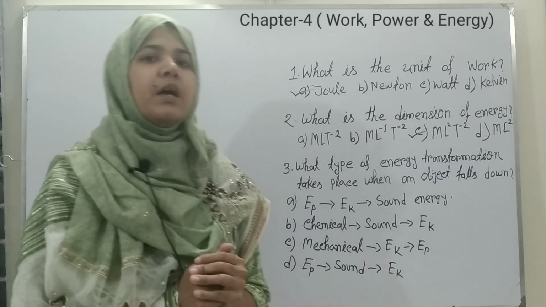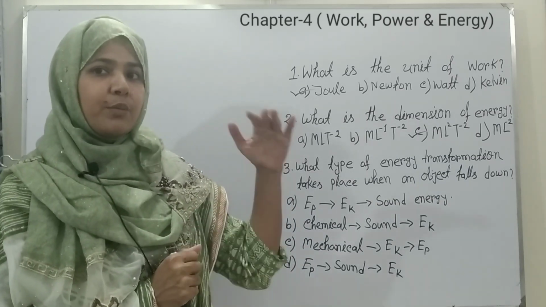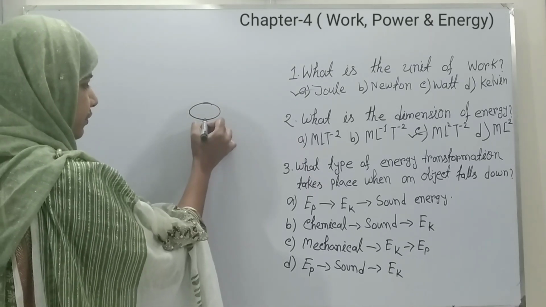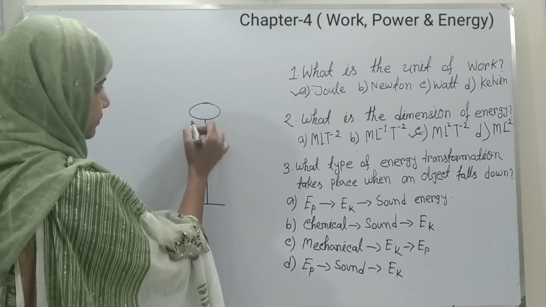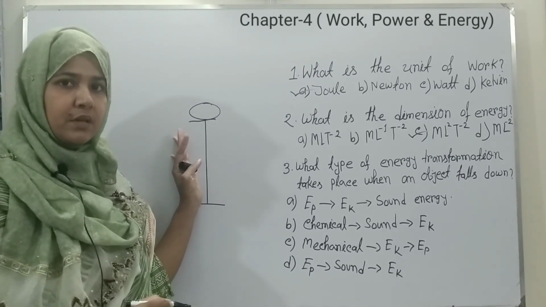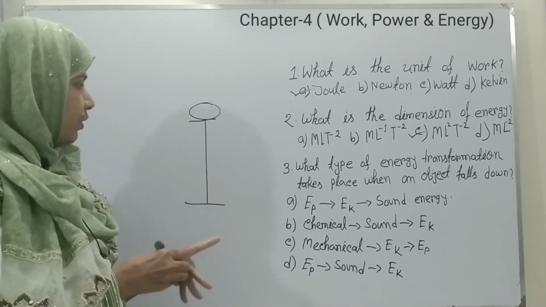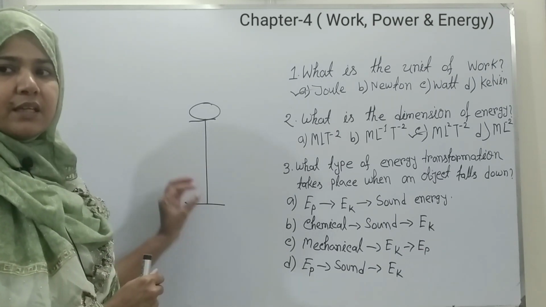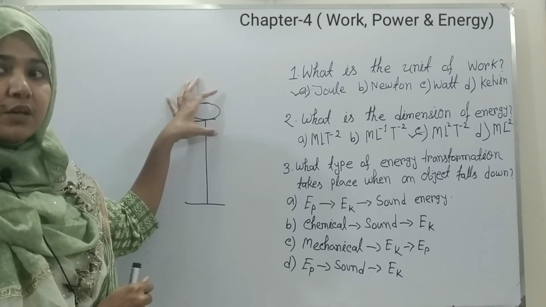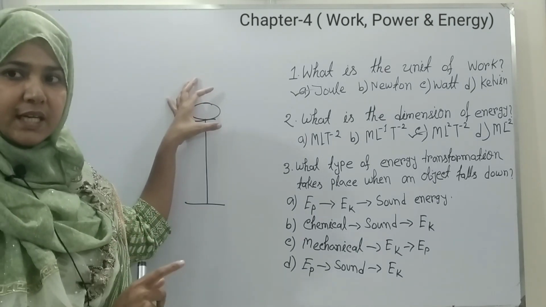Now just assume that an object falls from a height. What really happens? As you know, whenever we have anything above the ground, that object gathers some energy, which is known as potential energy.